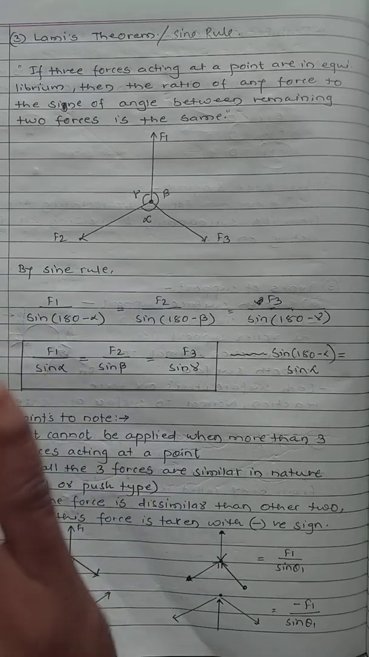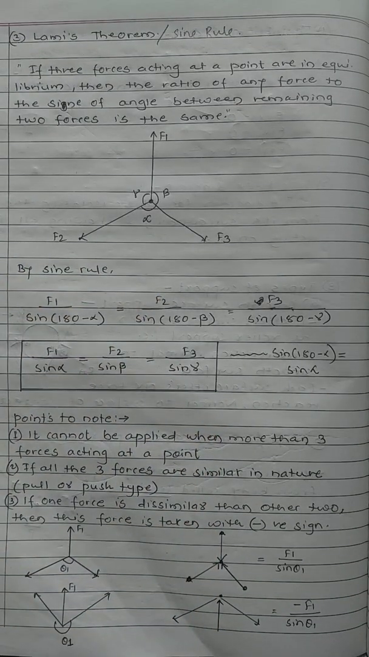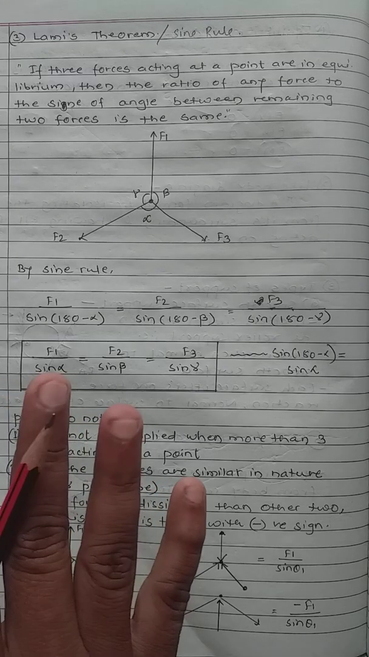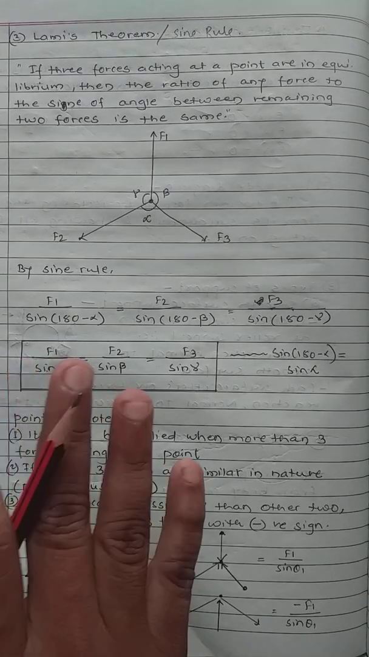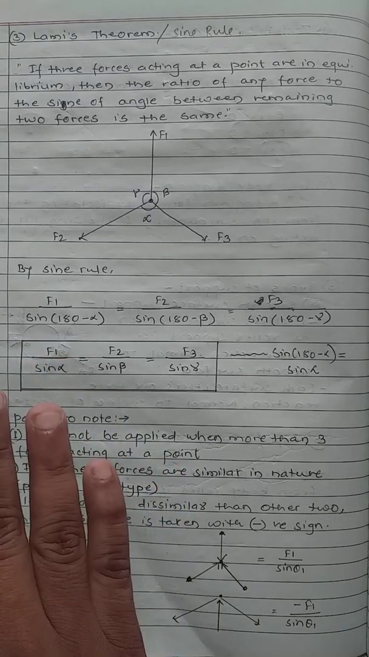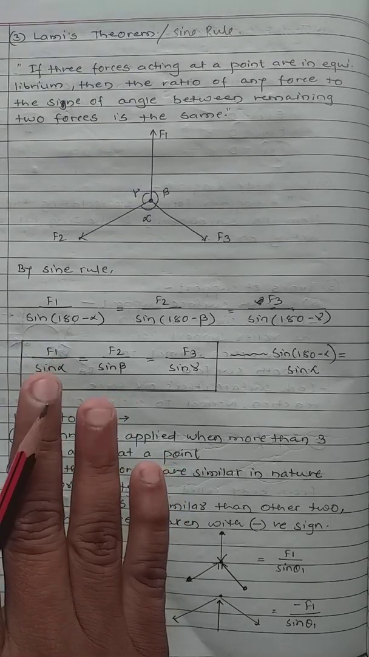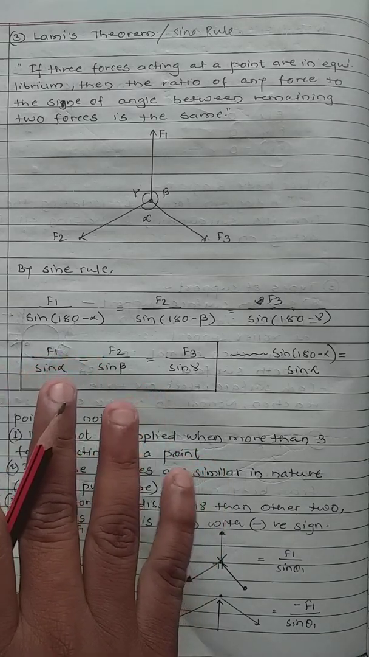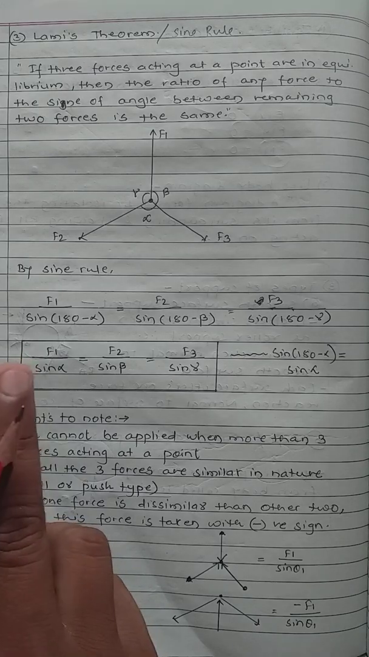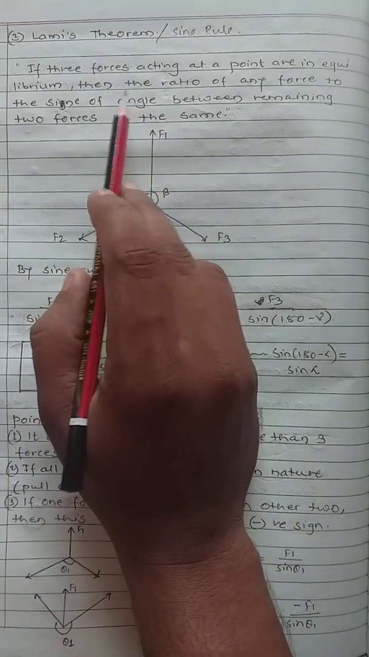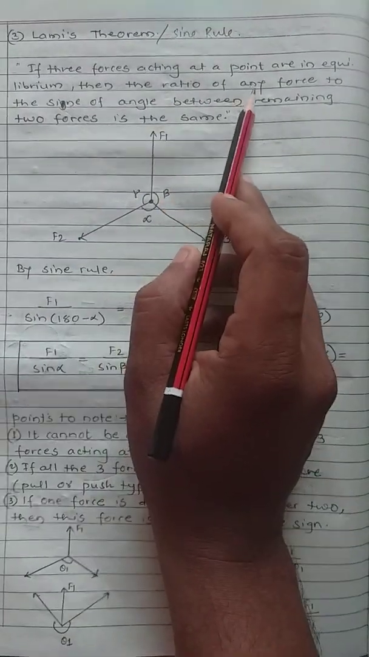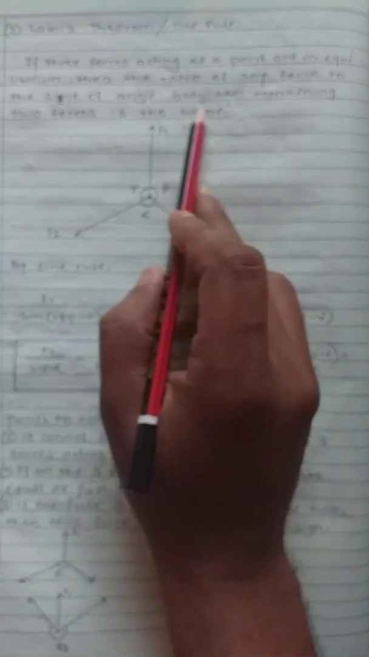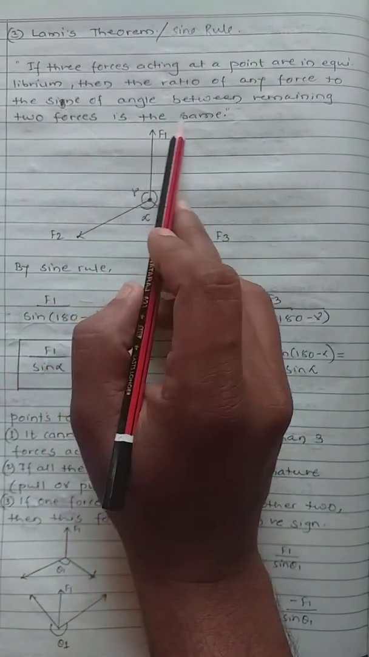Means what? Look at the definition. If three forces acting at a point are in equilibrium, and this is important, in equilibrium, equilibrium means the resultant will be 0, and the conditions of equilibrium are: summation of Fx will be 0, summation of Fy will be 0, and summation of moment of forces will be 0. If three forces acting at a point are in equilibrium, then the ratio of any force to the sine of the angle between the remaining two forces is the same.